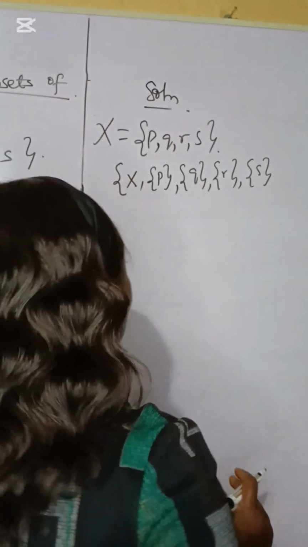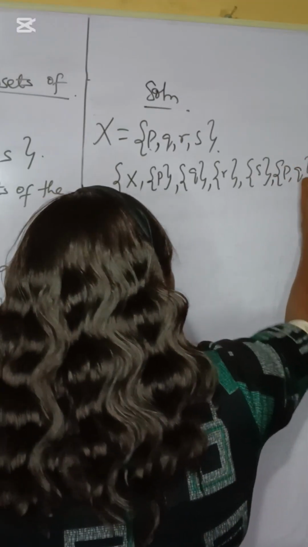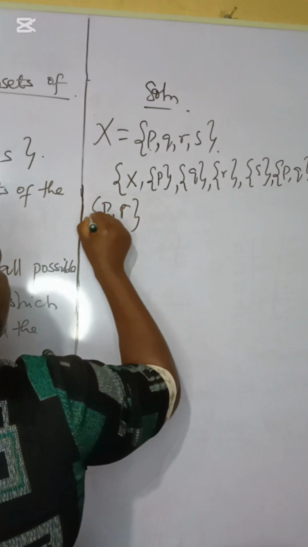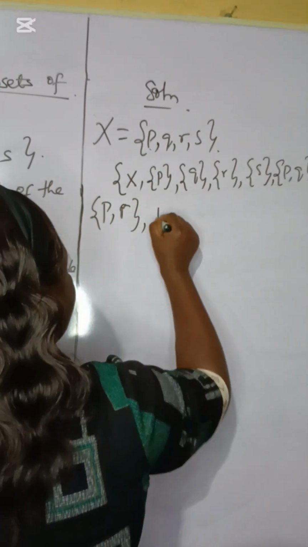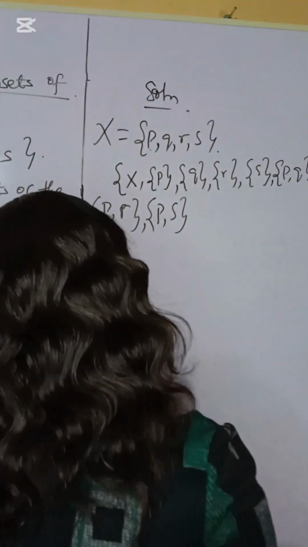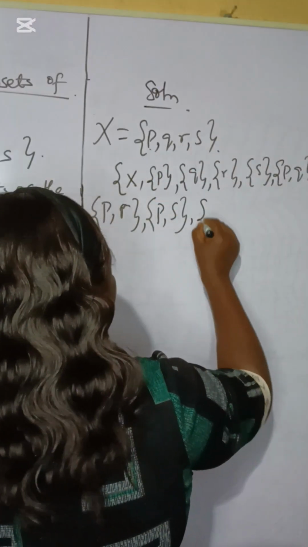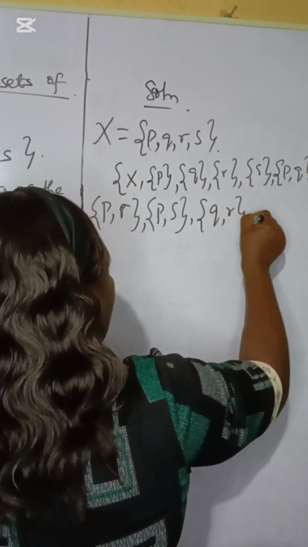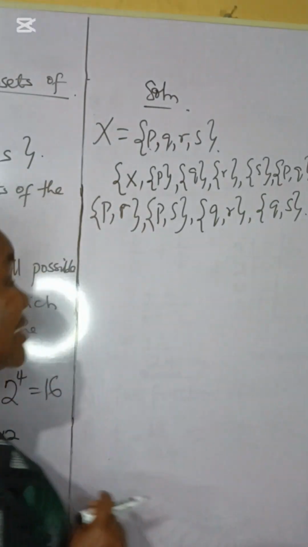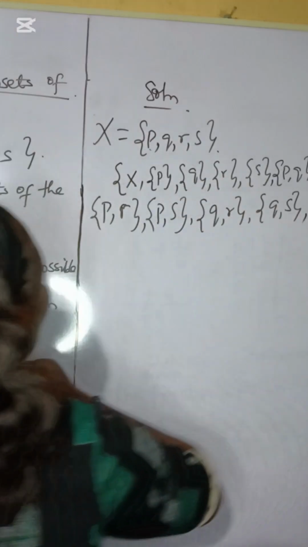Now let's go to 2. So we have pq, in curly brackets, p, comma, q, p, comma, r, and of course in a curly bracket, p, comma, x. So we are done with the p. Let's start with the q. We have q, comma, r, and we'll have q, comma, x. Now remember, in sets, you don't repeat elements. Now we are done with the q.